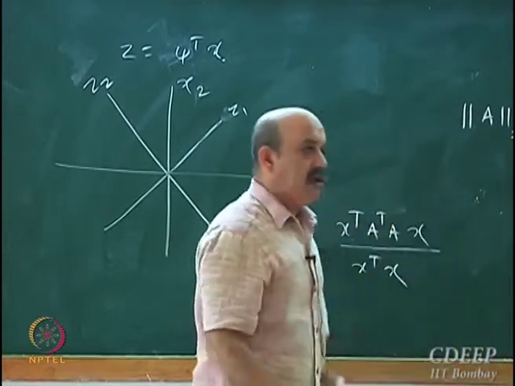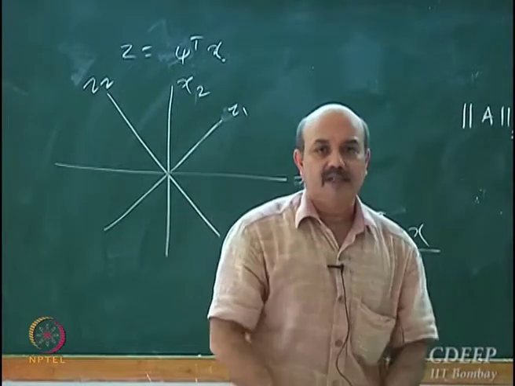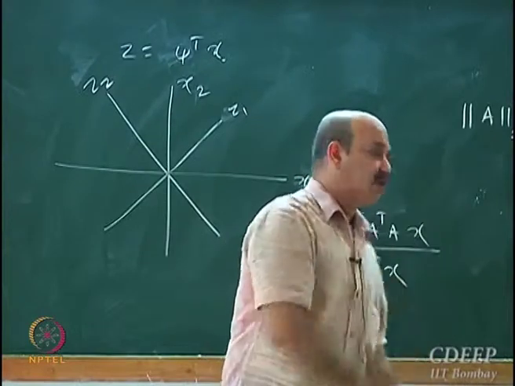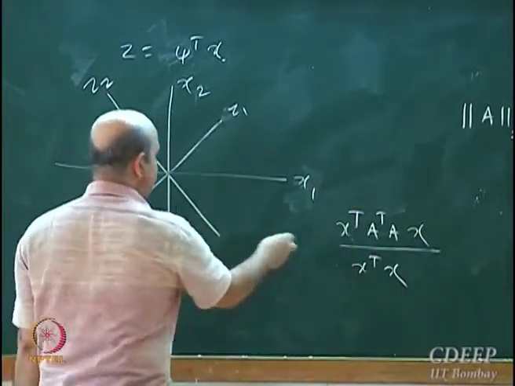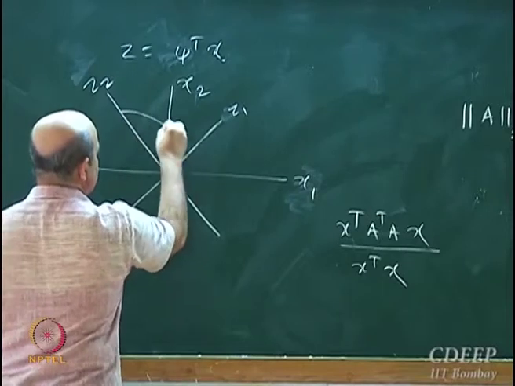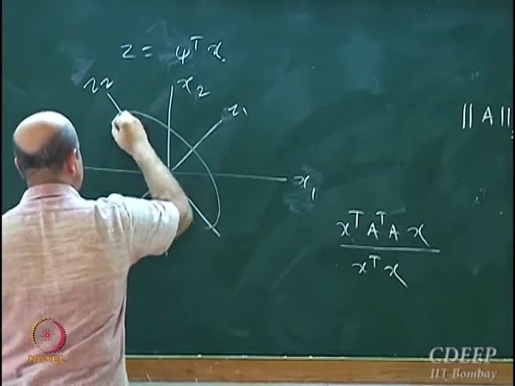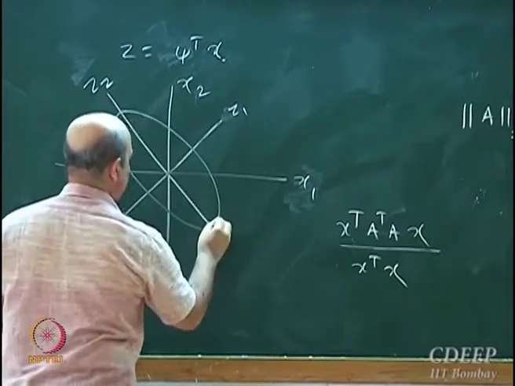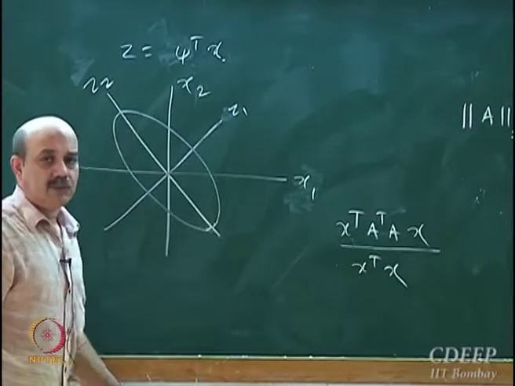If you draw that locus of points, then you will see that this actually corresponds to an ellipse.